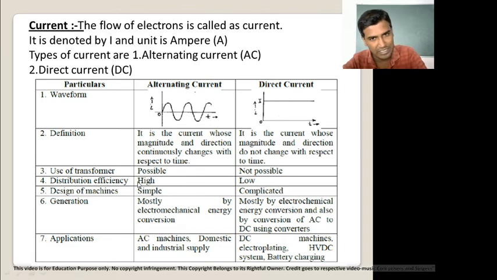Now distribution efficiency: the efficiency of alternating current is high as compared to direct current. Design of machine: in alternating current it is simple, in direct current it is complicated. Generation of alternating current is easy as compared to DC. Applications of alternating current are AC machines, and applications of direct current are DC machines. These are the two basic types of current: first is alternating current and second is direct current.